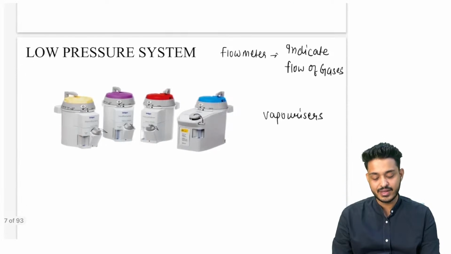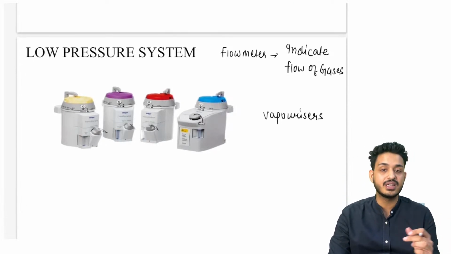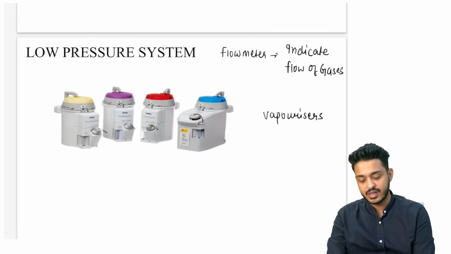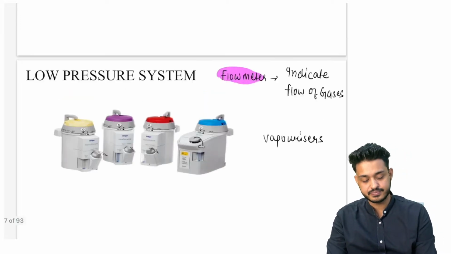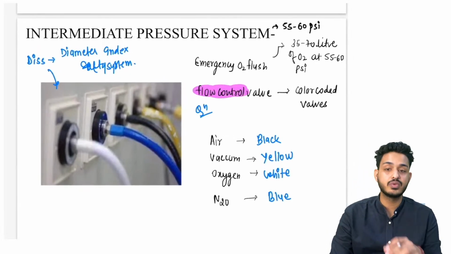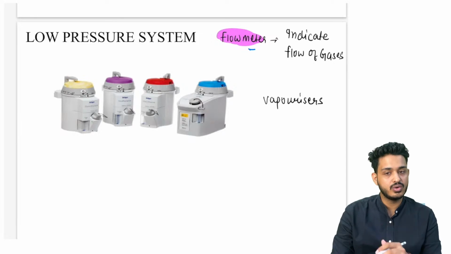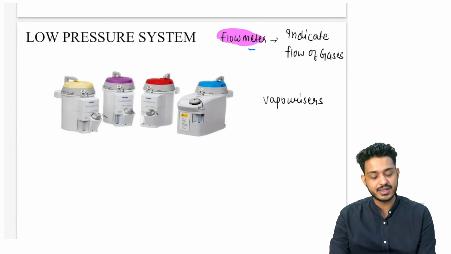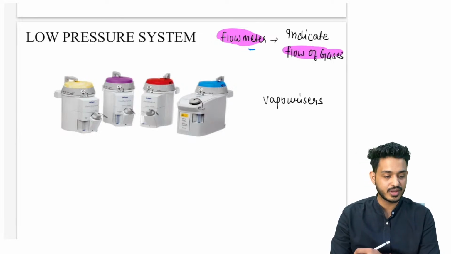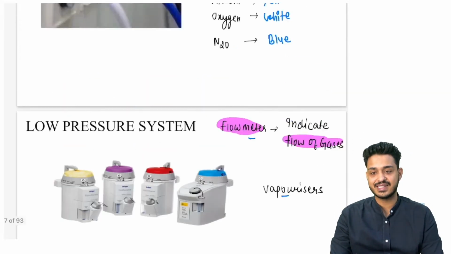Then we are having the low pressure system. Low pressure system, this is the whole thing you will be having present around the body, right? So here we will be having the flow meter. Remember, here we will be having flow control valves. This was the question they have asked. So remember, flow control valves are a part of the intermediate pressure system, whereas flow meters are the part of the low pressure system. They are going to indicate the flow of gases. They will tell about the flow of gases.